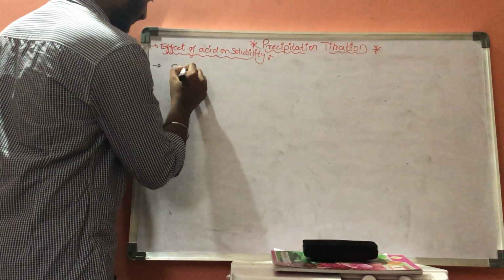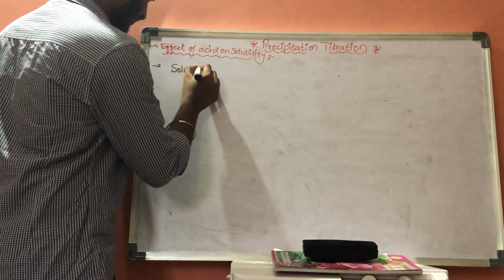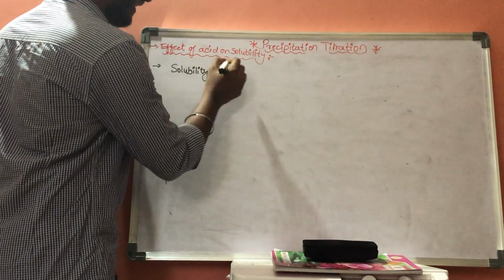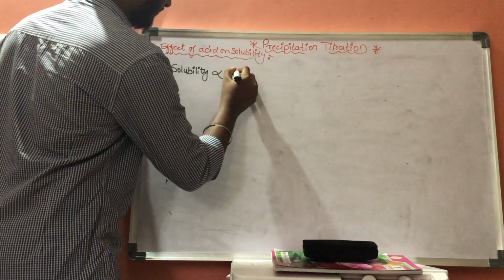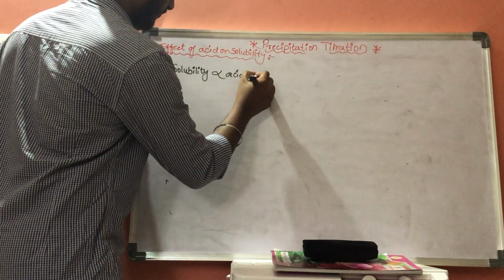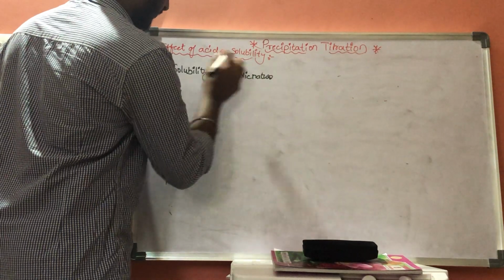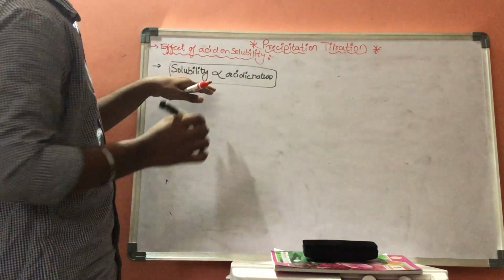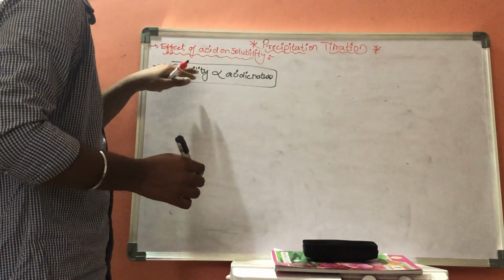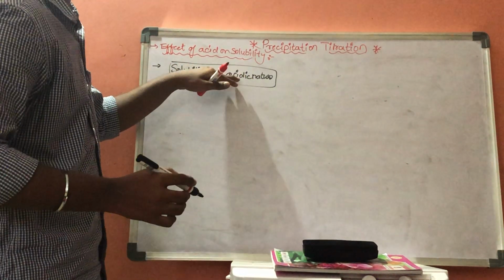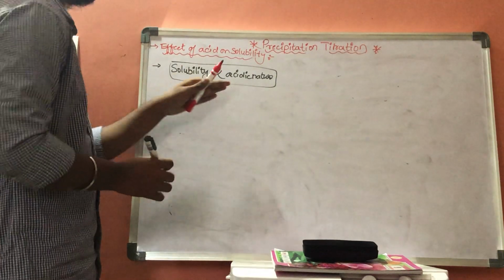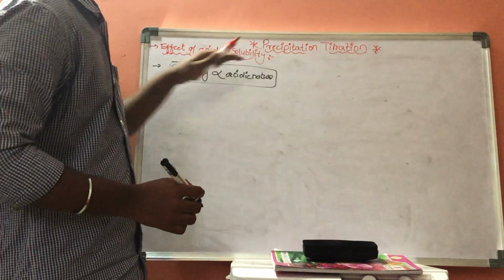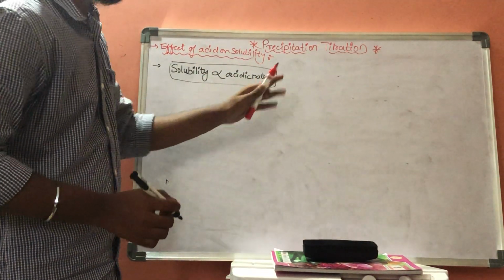Solubility is directly proportional to the acidic nature. This is the main relation, that solubility is directly proportional to the acidic nature. As the acidic nature gets increased, solubility will also get increased.